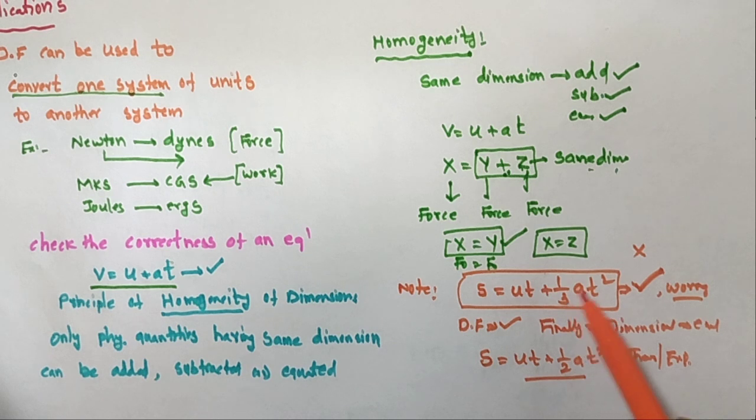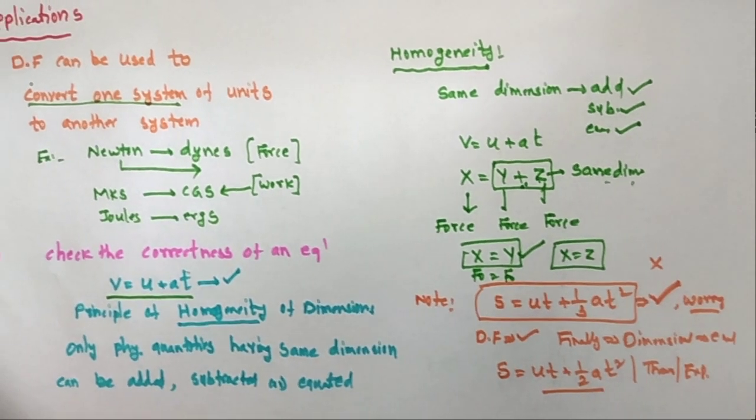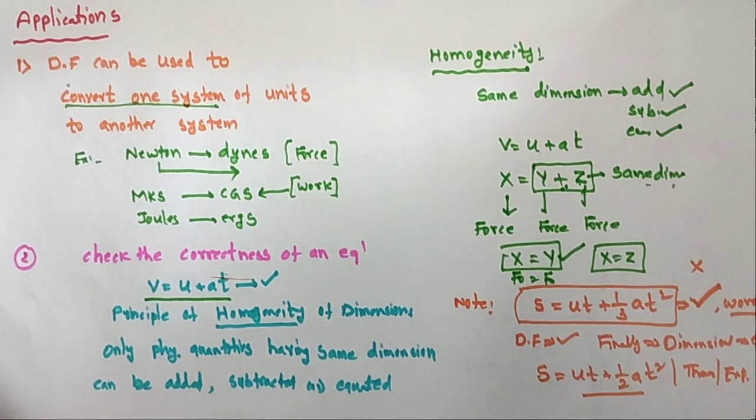So what is the exact equation? By using kinematics, s is equal to ut plus 1 by 2 at square. So it is consistent with the dimensional formula. So this is the second application: check the correctness of the equation.